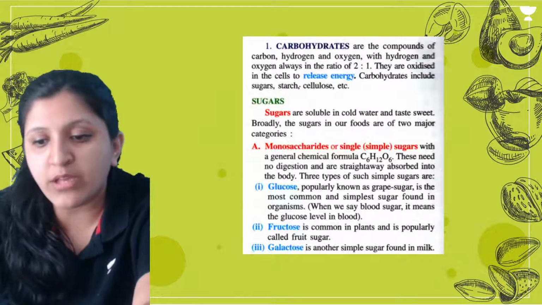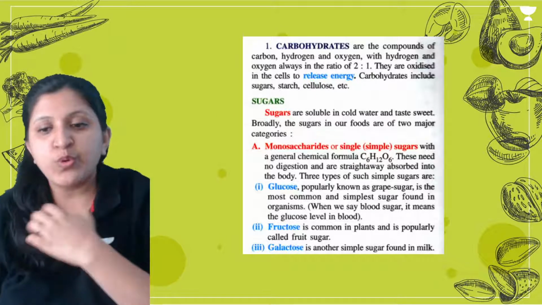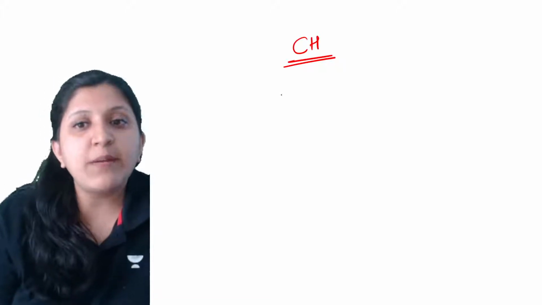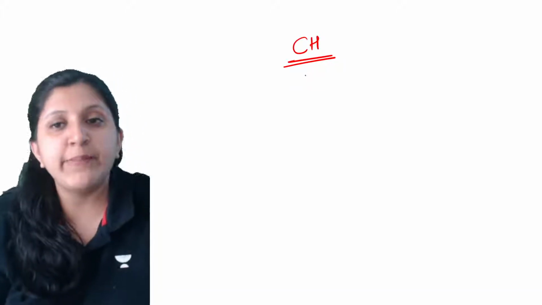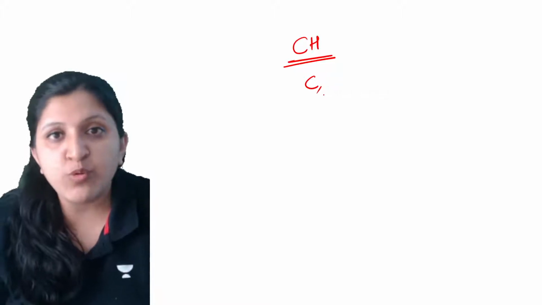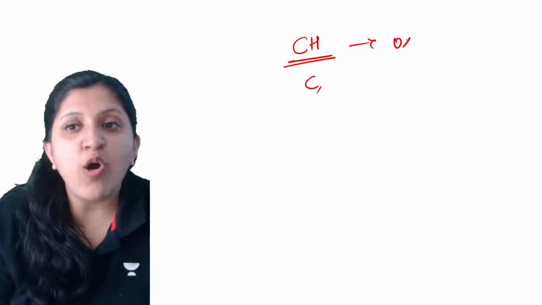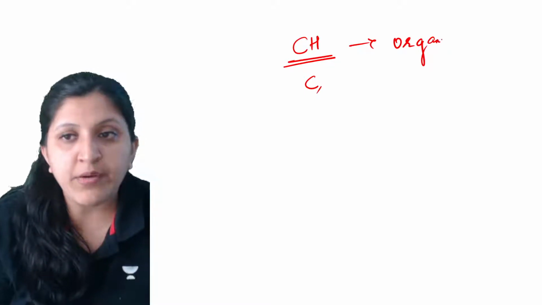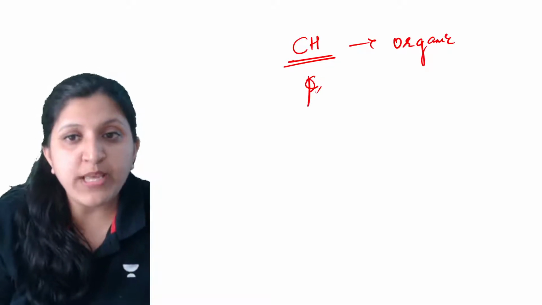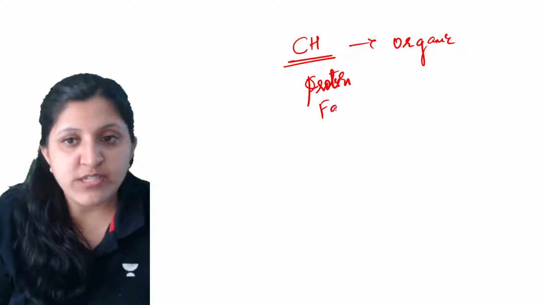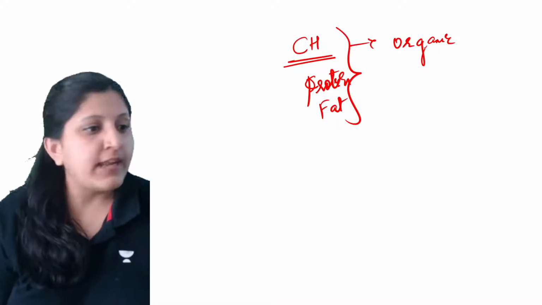Before I start with the carbohydrates, I'll just explain this. Carbohydrates have carbon atoms, and hydrogen and oxygen will be there. These are all organic compounds: the carbohydrates, the proteins, and the fats.